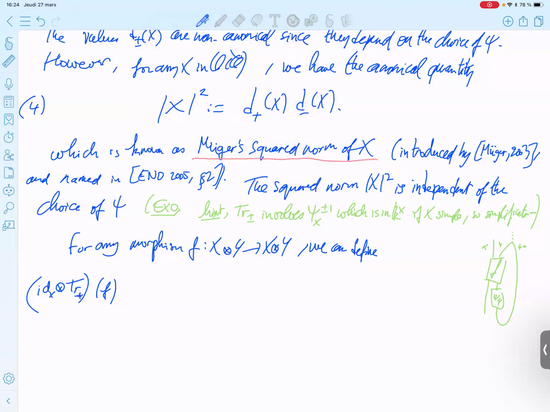Okay? That can be written non-pictorially as follows. Here you have one, but here you have x. In fact, you start from x, because x tensor 1 is x, and you omit to write tensor 1. So you have identity of x, and then for the omitted one, you apply the co-evaluation of y.